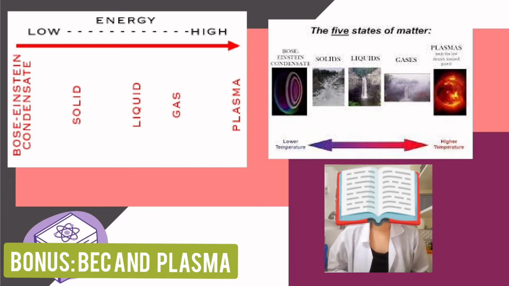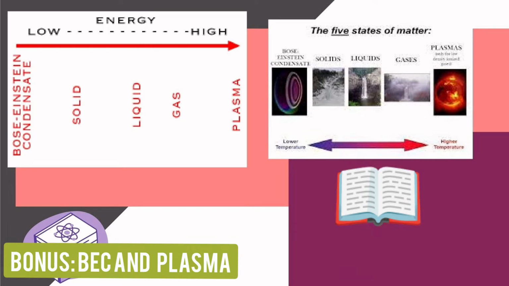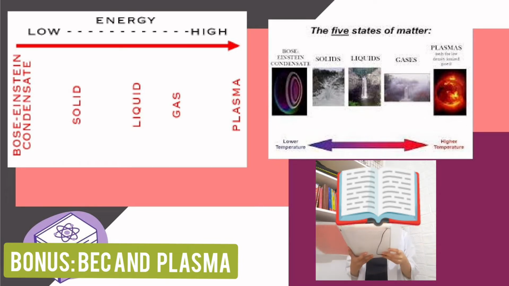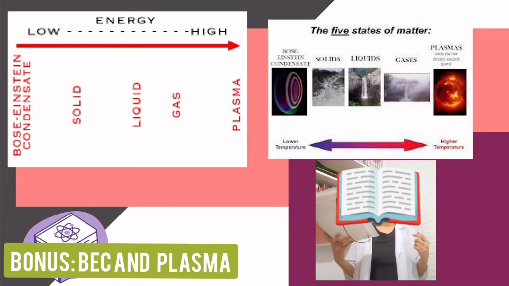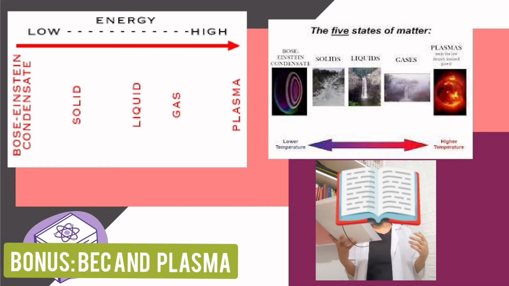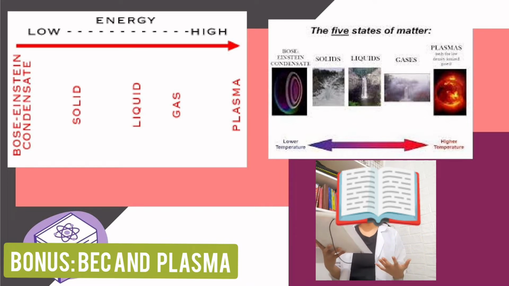The logic here is because the BEC occurs at very low temperatures. That's why it's the lowest. Plasma, on the other hand, can be found at the other side. It is an ionized gas where sufficient energy is provided to free electrons from atoms. It happens due to ionization. It makes up hot stuff in our universe, such as the core of our stars, the stuff of our sun, supernovas, flames, lightnings, auroras, and lasers.